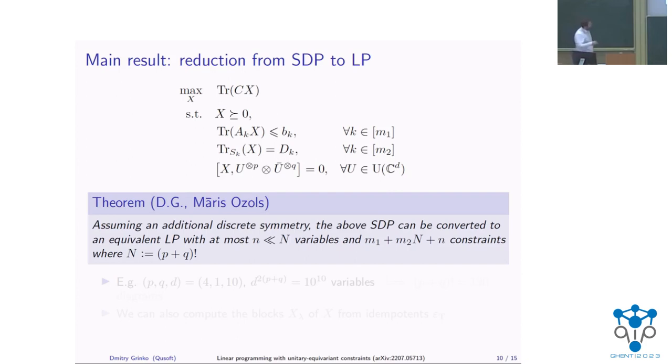So you see that the dependence on local dimension is completely gone. And for example, if you take our initial example of parameters with 4, 1, and 10, we're essentially able to reduce from this number of variables to this number of variables.